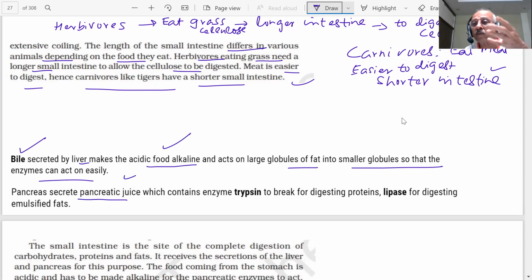The pancreas secretes pancreatic juice. What will the pancreas do? It will secrete pancreatic juice, which contains the enzyme trypsin to digest proteins and lipase for digesting emulsified fats. There are fats and proteins, students, which have to be digested. So these enzymes are coming from the pancreas.